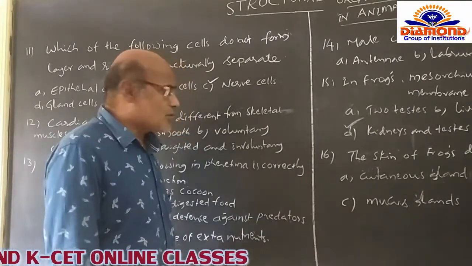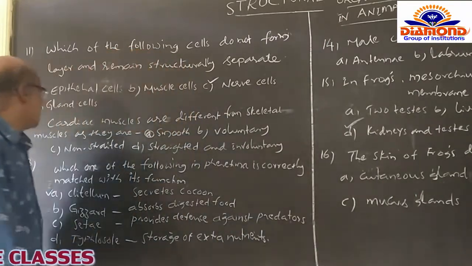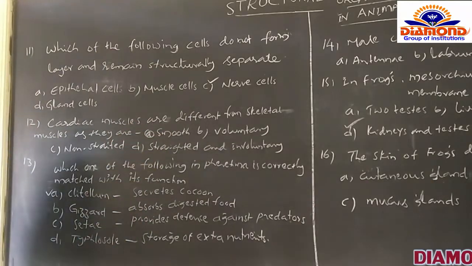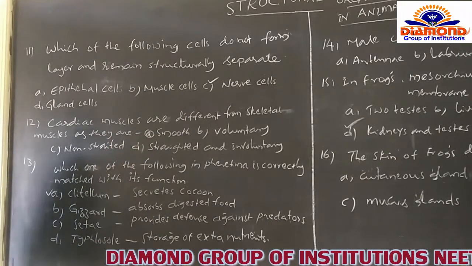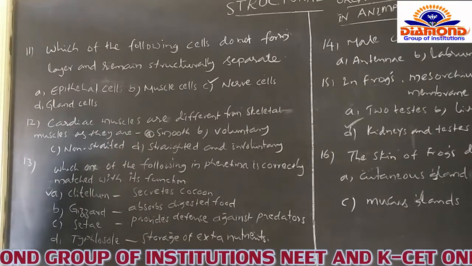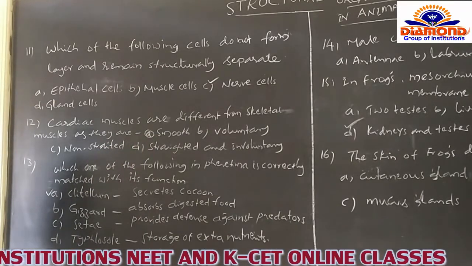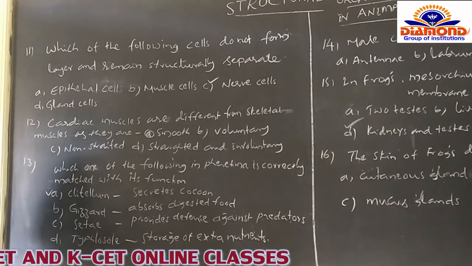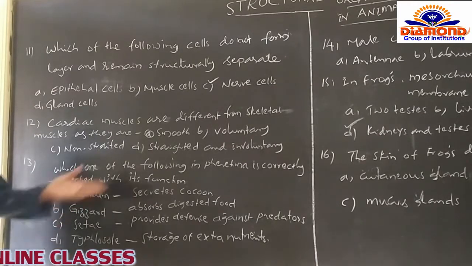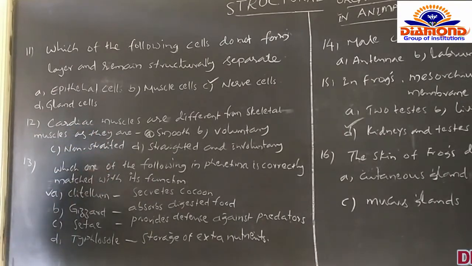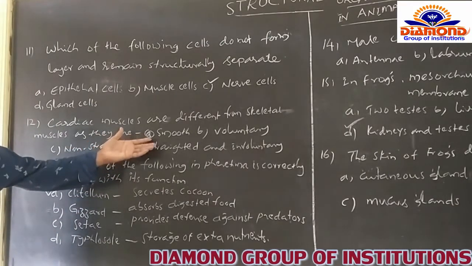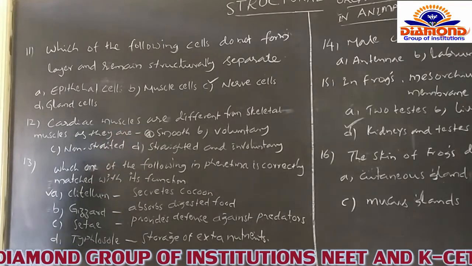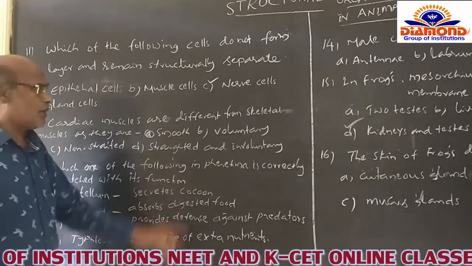So the question is asking that cardiac muscles are different from skeletal muscles as they are... A option is the smooth. Of course, the cardiac muscles exhibit intermediate characters between skeletal and non-striated muscles. Here the smooth muscles and involuntary muscles are non-striated muscles also, so the A option is not correct, or only partially correct.